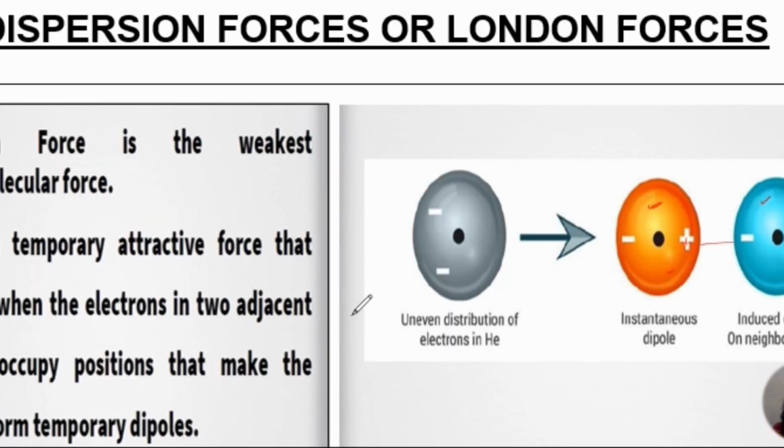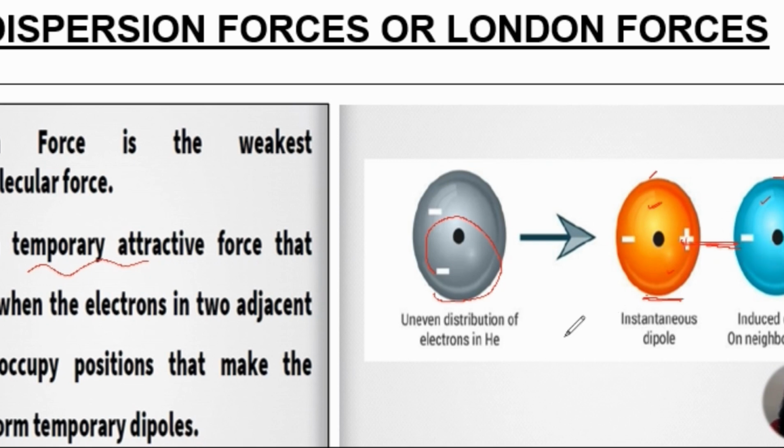London force is the weakest intermolecular force. It occurs when there is even distribution of electrons, right? When two non-polar atoms come close together, it may happen that the oppositely charged particles of the neighboring atom come under influence. And this happens only for a few seconds, so that is why we call it a temporary attraction. Then again there is a redistribution of the charge and they keep on moving.